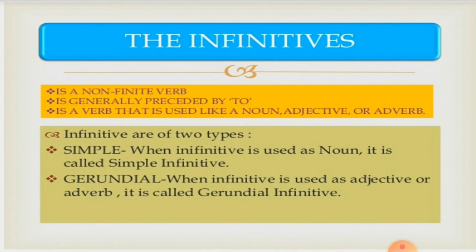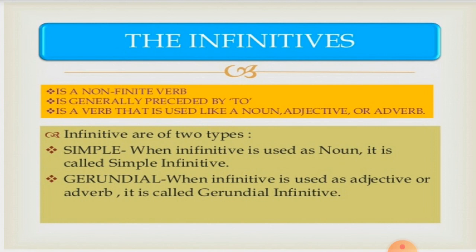The first one is infinitive. It is a non-finite verb. That means the form does not change. It is generally preceded by to. That means to and the root form of the verb. It is a verb that is used like a noun, adjective or adverb in a sentence. That means the function of the infinitive is either a noun or adjective or adverb.